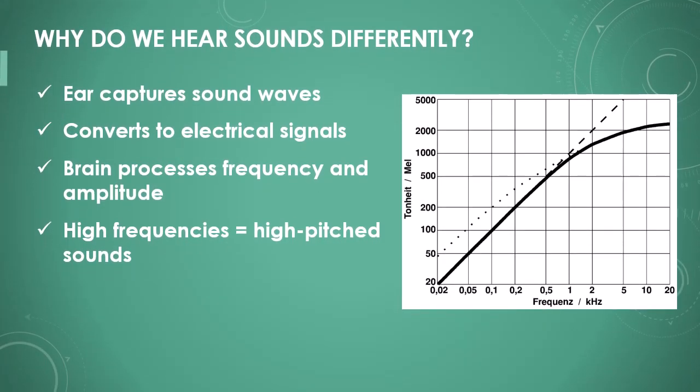Our ear captures sound waves and converts them into electrical signals. These signals are transmitted to the brain, where they are processed. Depending on the frequency and amplitude, we perceive sounds differently. We hear high frequencies as high-pitched sounds and loud vibrations as strong sounds.